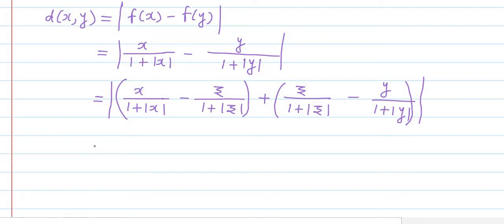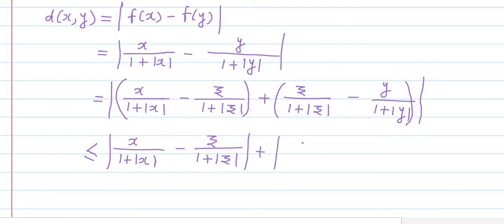Using that property we can write this is less than or equal to the absolute value of x upon 1 plus mod x minus z upon 1 plus mod z, this is the first term, plus the second term, absolute value of z upon 1 plus mod z minus y upon 1 plus mod y.